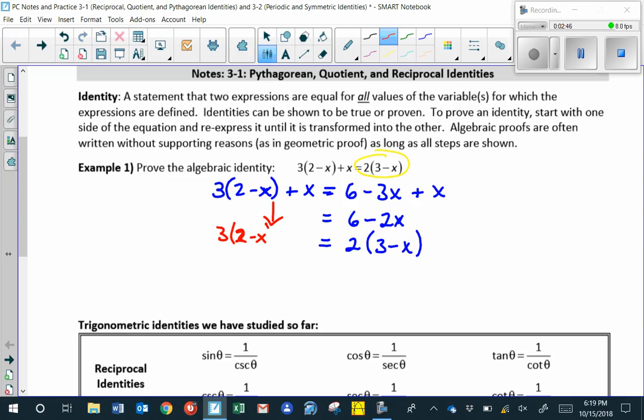So 3 times the quantity 2 minus x plus x was just proven to equal 2 times the quantity 3 minus x. Very often after a proof, you might write QED, which in Latin stands for quod est demonstratum, or more or less, it has been now demonstrated.